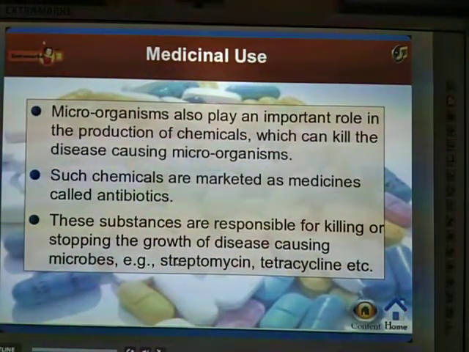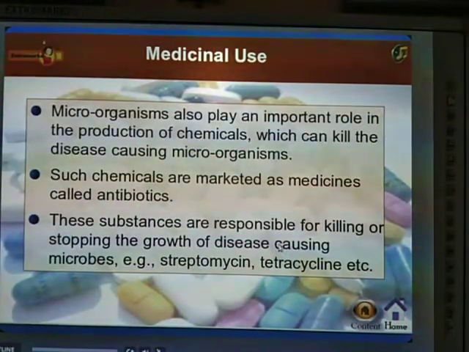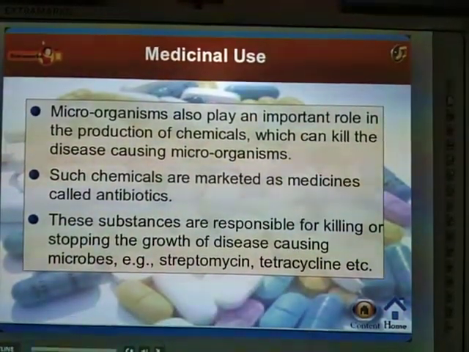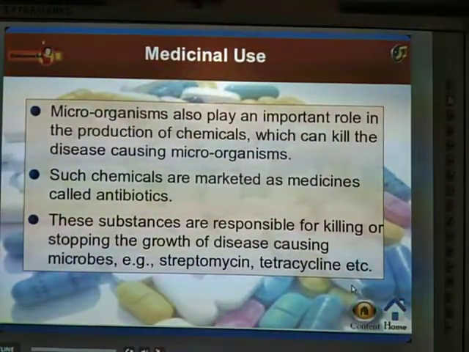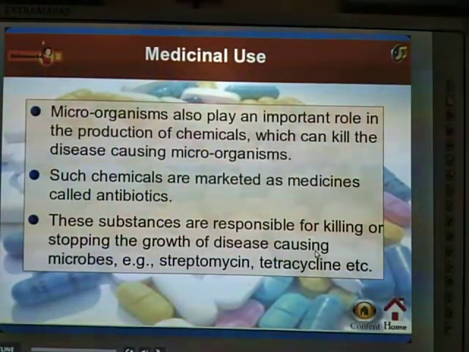Examples are streptomycin and tetracycline, etc. You might have noticed these on medicines, especially antibiotic tonics used for kids. Why? Because they get attacked a lot by viruses, and to kill them we use antibiotic medicines.